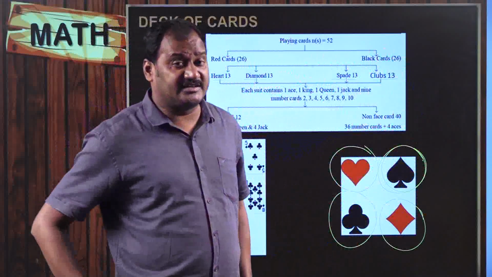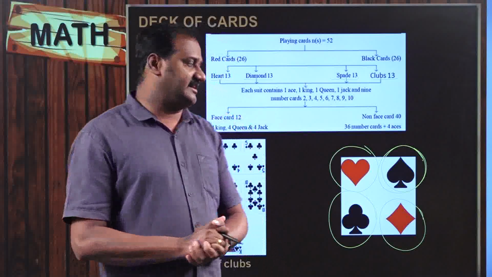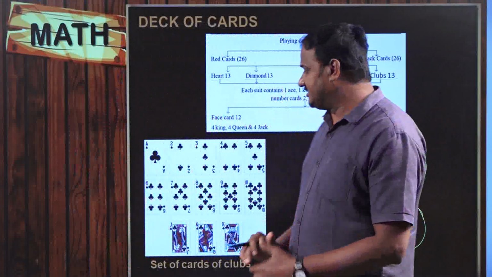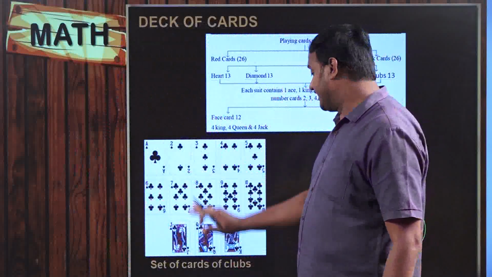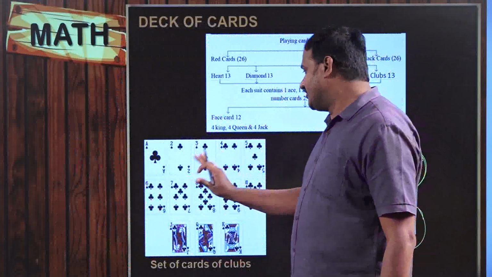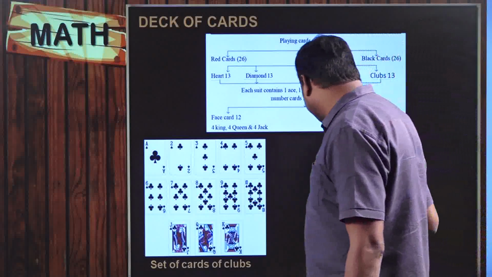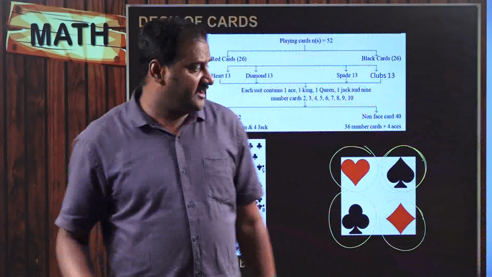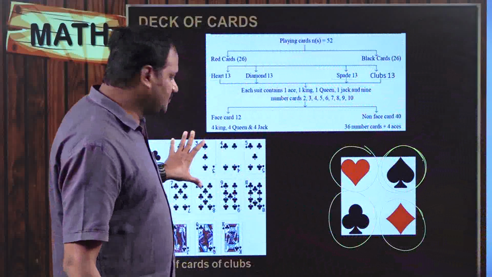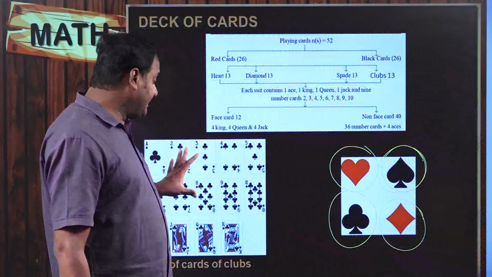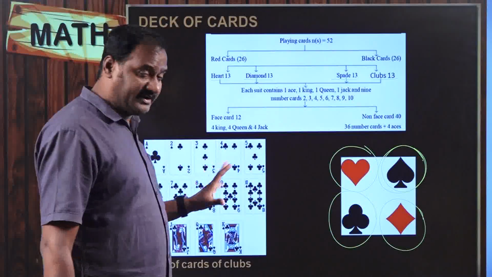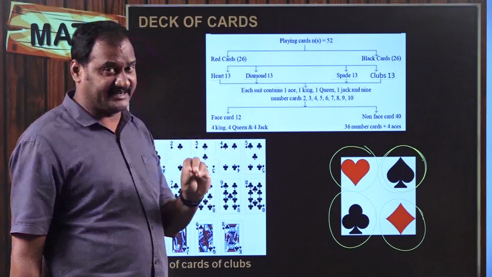And what are those cards now? See here, the cards are given here. This is one set of clubs. Like that, we have heart color cards as well as spades and diamonds. And when you observe here, this is one set of clubs, and you can identify what kind of cards will be there in a set of cards.